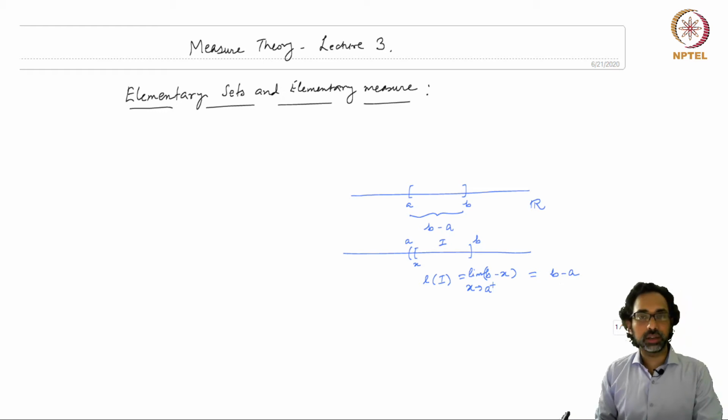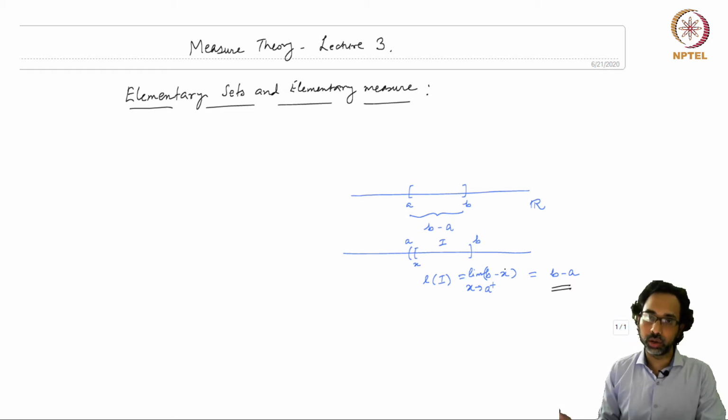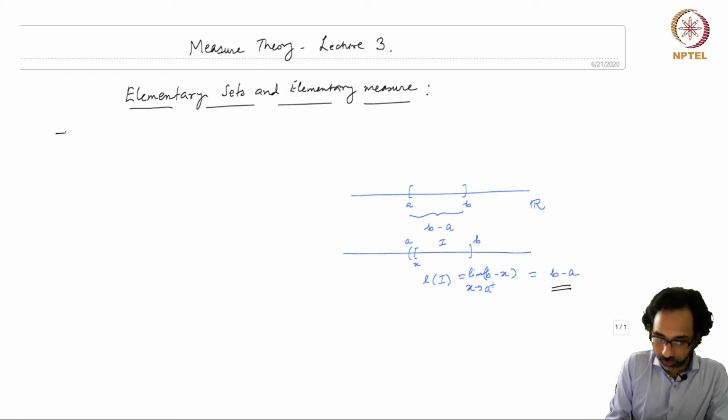Therefore we can consider all kinds of intervals which have either both endpoints closed, or one of them can be open, or even both of them can be open, and the length will still be the difference between the higher endpoint and the lower endpoint. So we make this definition for an interval.